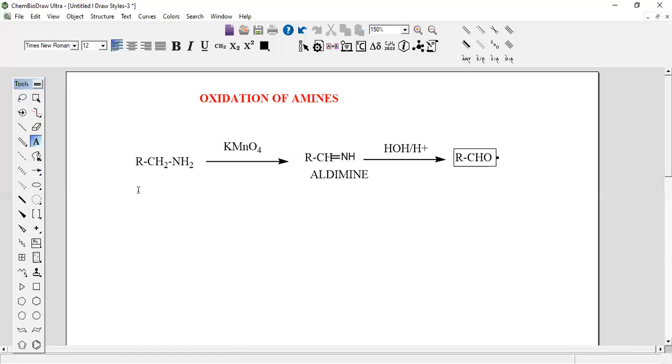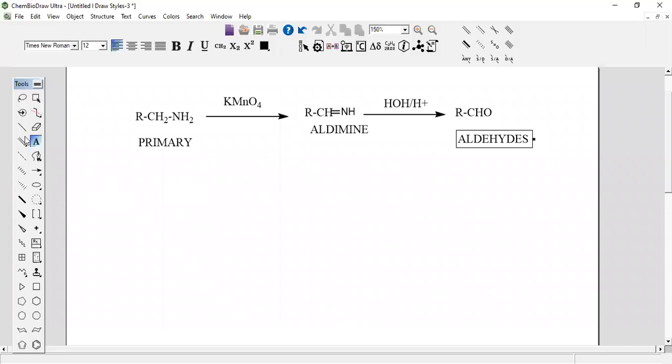That means primary amines always give aldehydes. Suppose it is a secondary amine, can you expect what the compound may be? RCH, there will be one more R, isn't it?